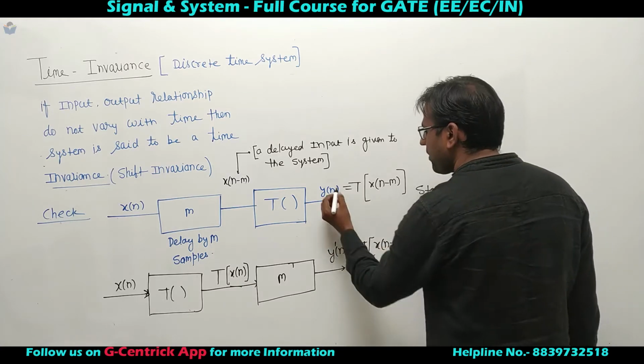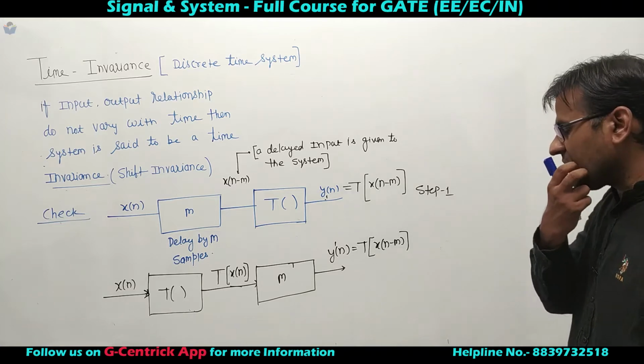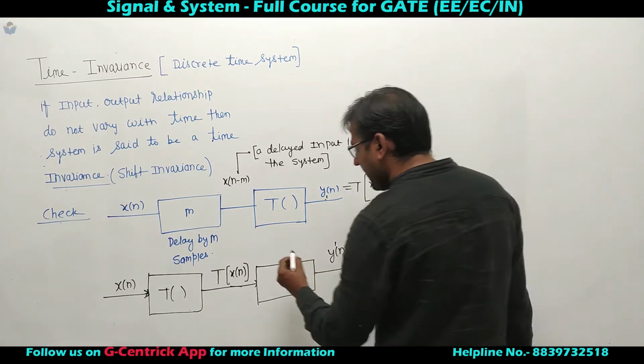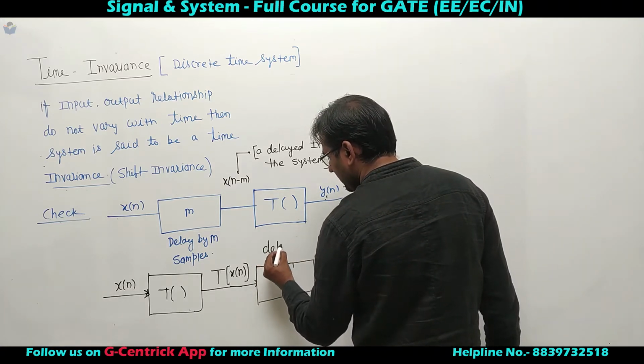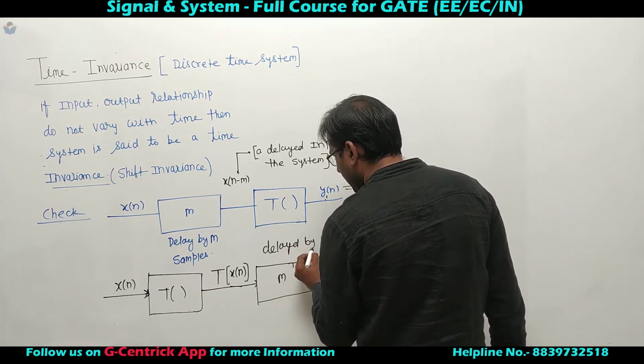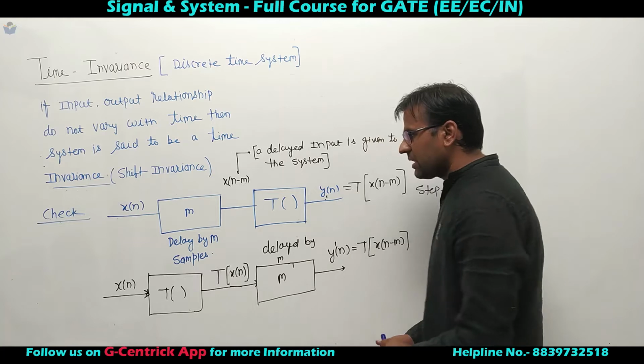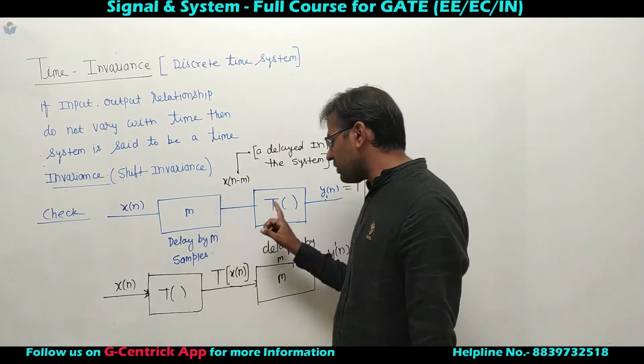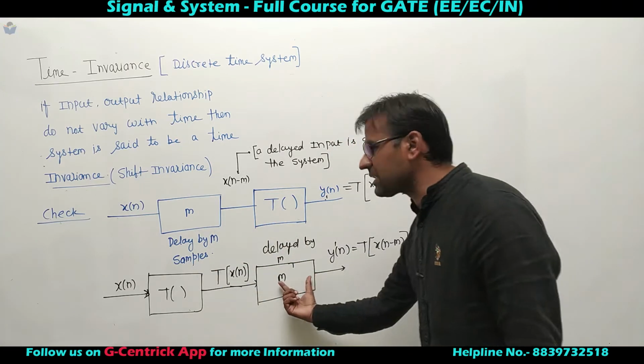And this is y prime of n and this is y of n. So I should say, this is delayed by m samples. So first, a delayed input is applied to the system and now output is delayed.